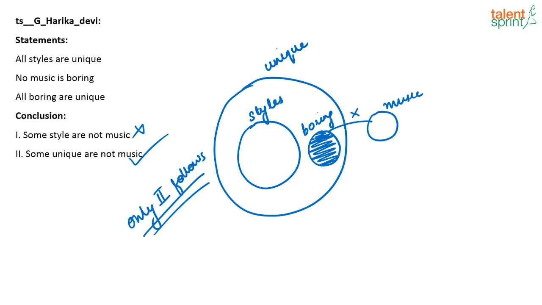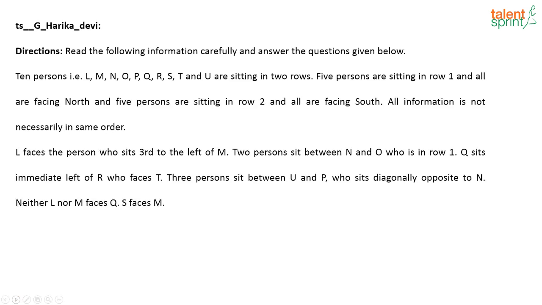Yes. So let's move on to the next question. The next question was again posted by Harika. A question on arrangement. 10 persons L, M, N, O, P, Q, R, S, T, U are sitting in 2 rows. Okay, an arrangement question, some information is given. There are 2 rows here, 1 row facing north and 1 row facing south. So with the given information, try to arrange these people and tell me if you get the arrangement, and then I'll start solving the question.